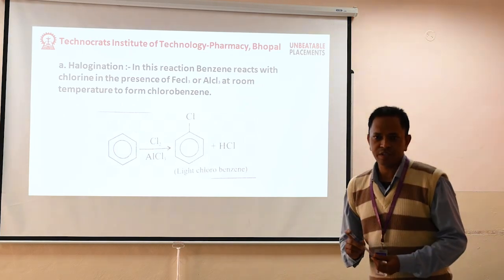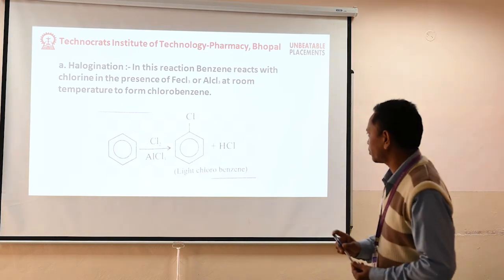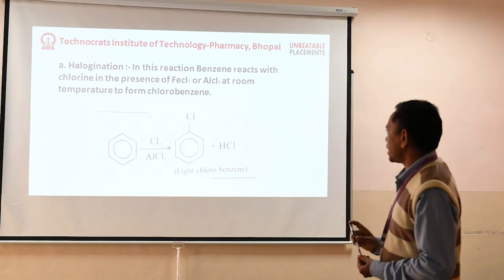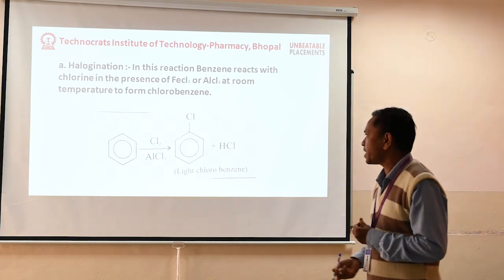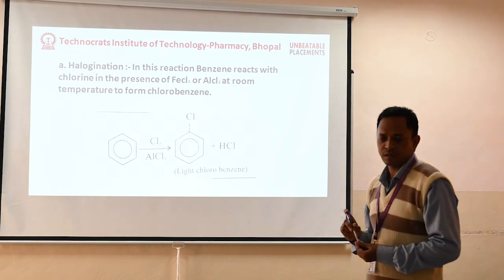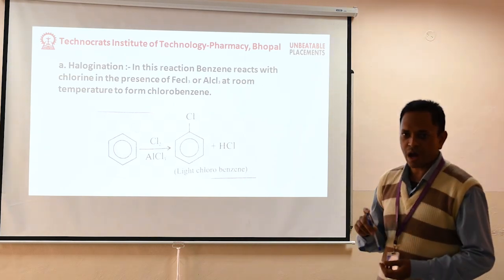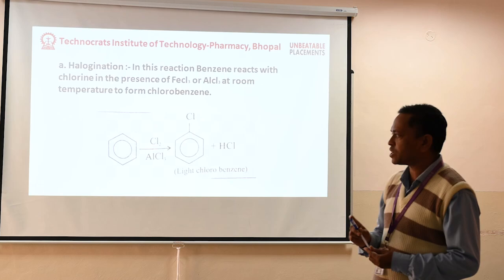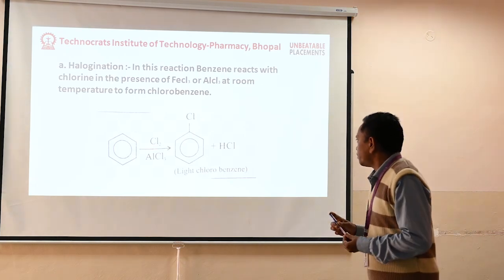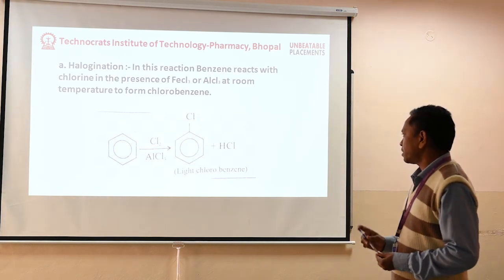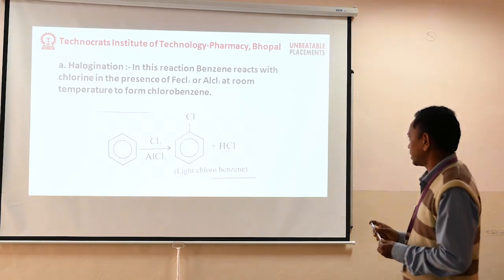We discuss halogenation in detail. In this reaction, benzene reacts with chlorine or bromine in presence of aluminum chloride at room temperature.